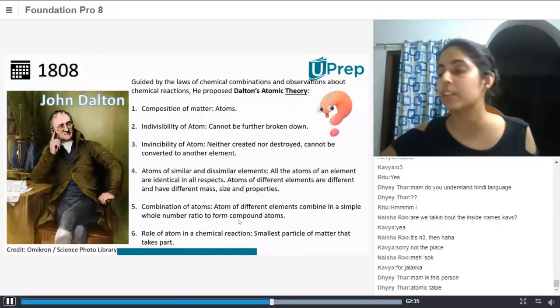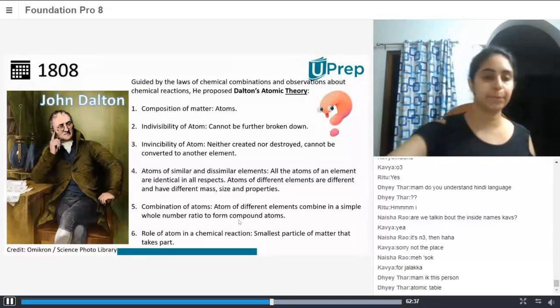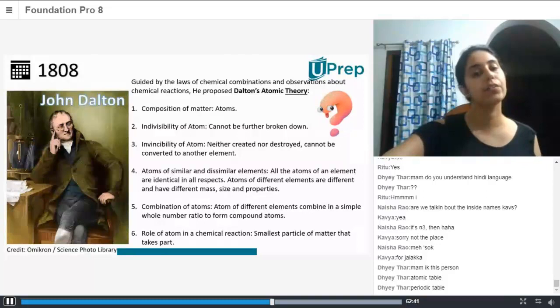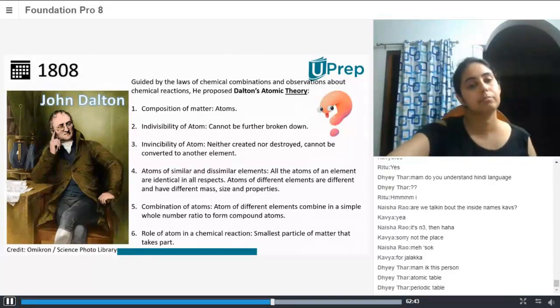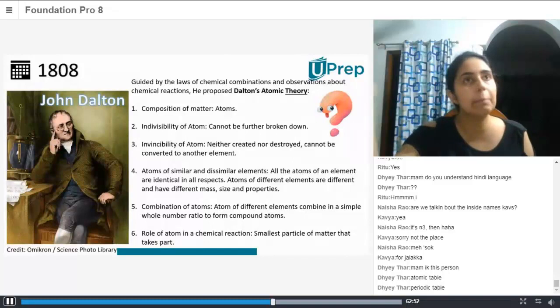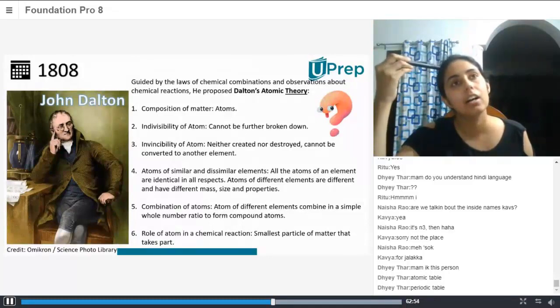I have a doubt. For example, you said Dalton got it from chemical reactions. Correct. I don't know, where did Democritus get it from? He just had a thought, they were just thinking in the air. Theories can sometimes form from beliefs or something.